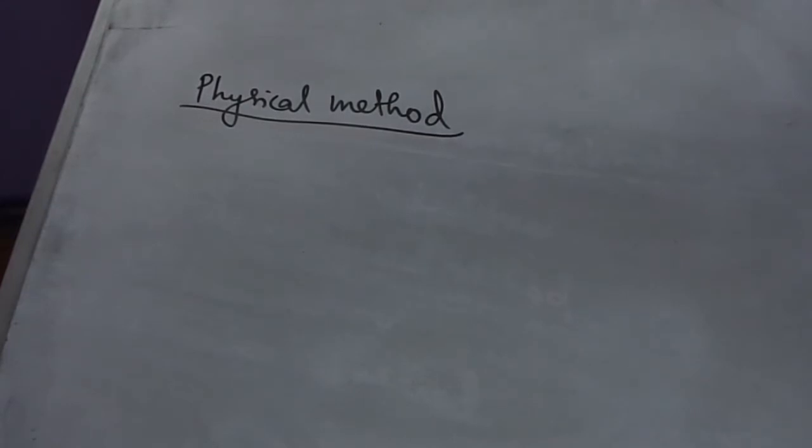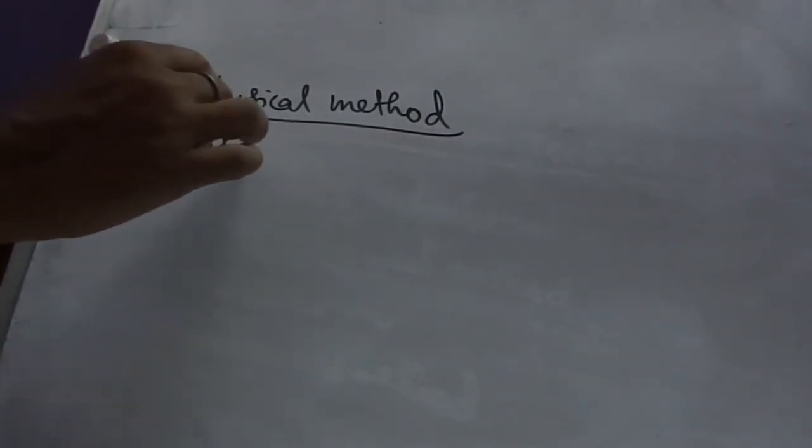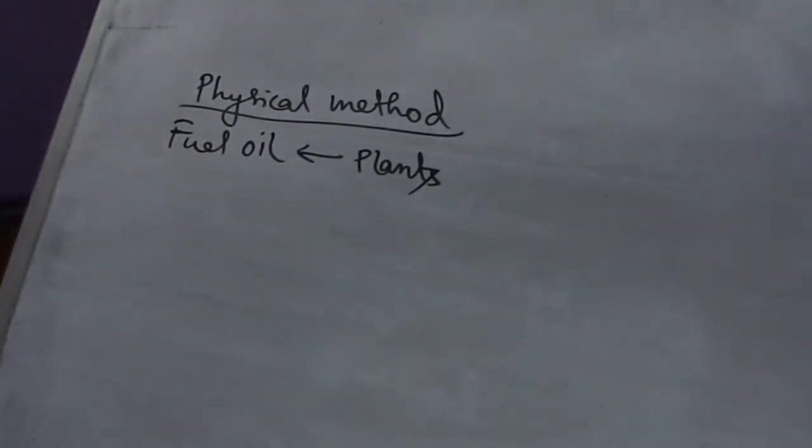Fuel oil can be extracted from plants by expelling them. Also, light hydrocarbons may be obtained from certain plants in the same way as production of rubber.